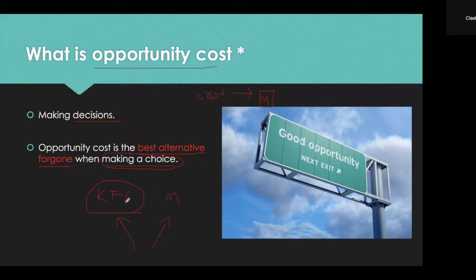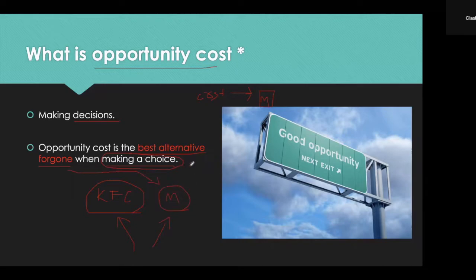And we made the choice of going to KFC, which means we can't go to McDonald's to have our food because we are going to KFC. We have already made our choice. And because these are our two best options, going to McDonald's is the best alternative. We didn't go to McDonald's, so that's our best alternative. And it is also foregone because we chose to go to KFC. So opportunity cost means the best alternative foregone when making a choice.